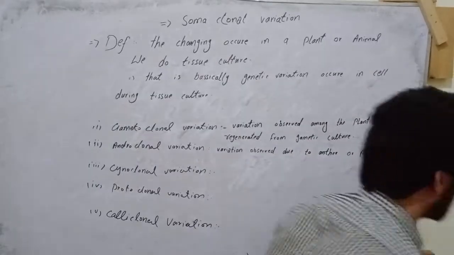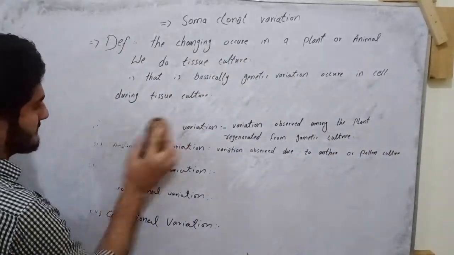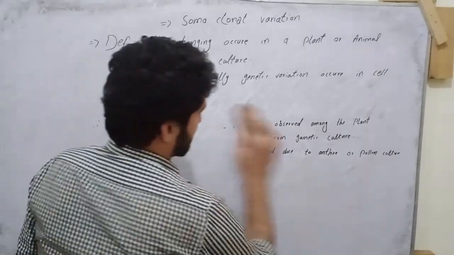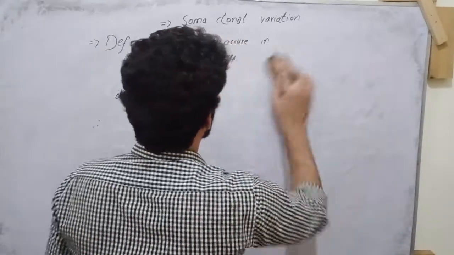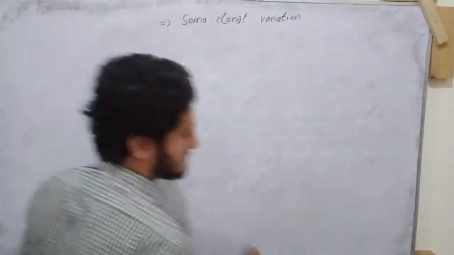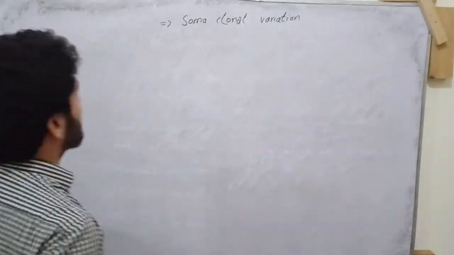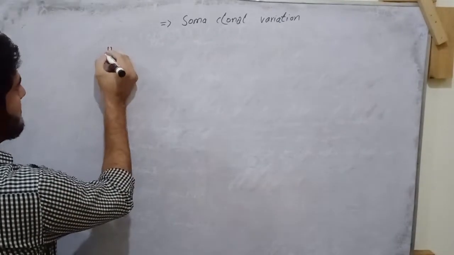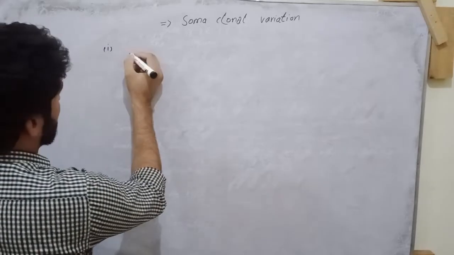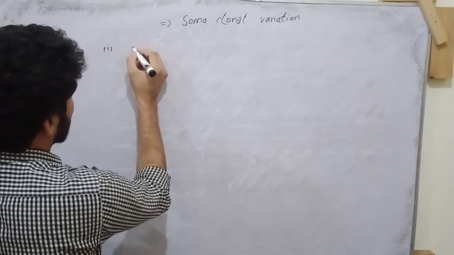Now what are the causes of somaclonal variation? The first one is mutation.